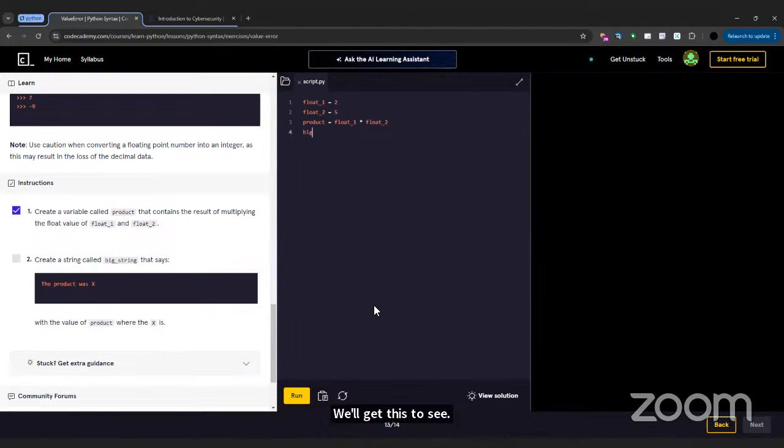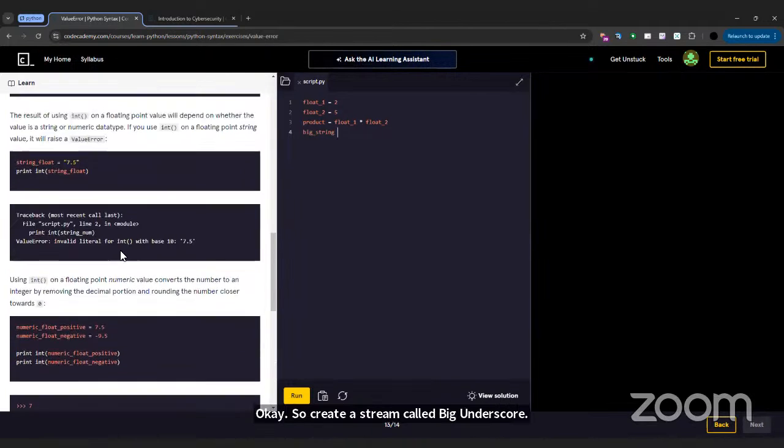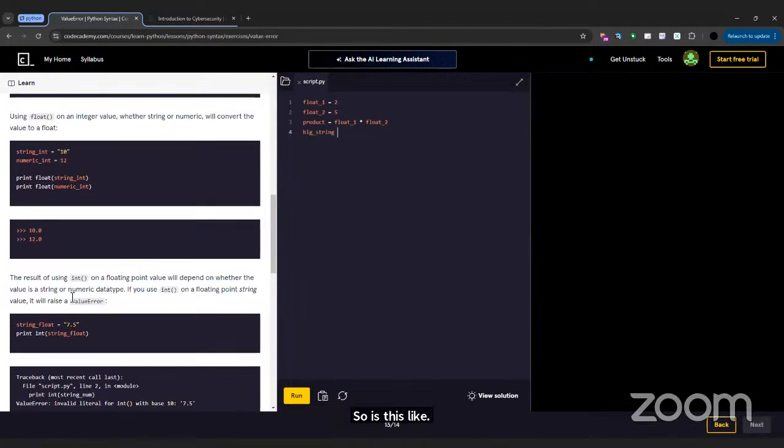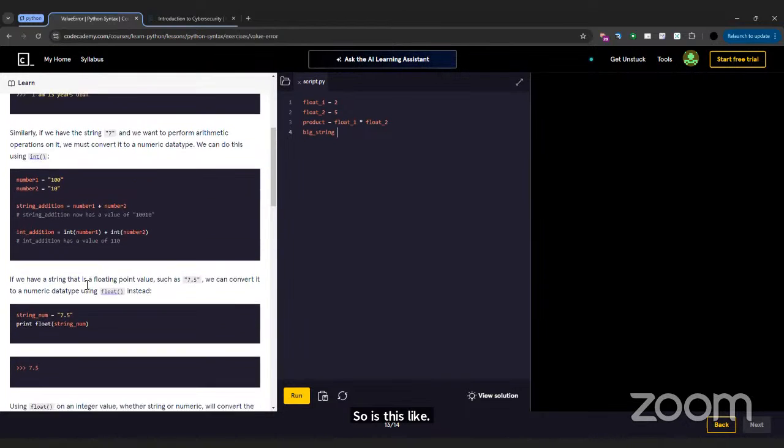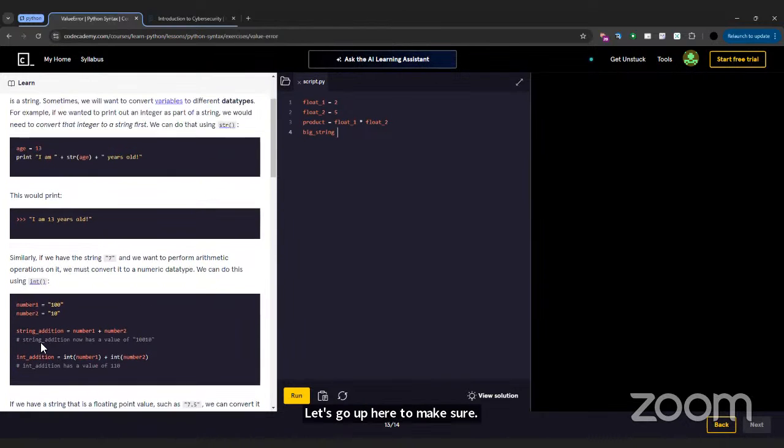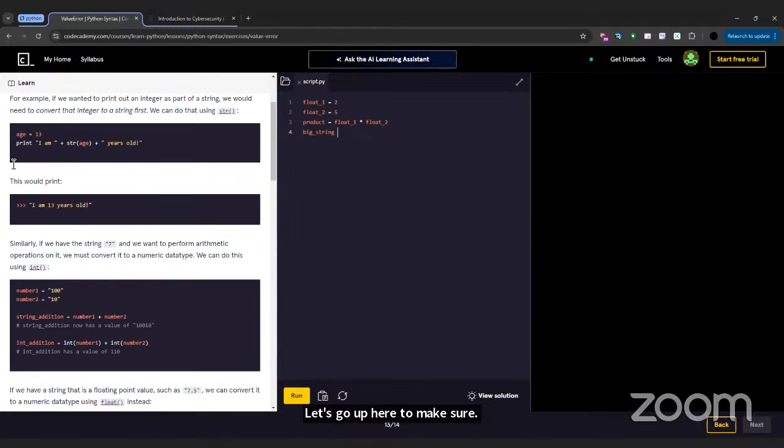So create a string called big_string. Is this what a string will look like? Let's go up here to make sure. Okay, so this is the string part.